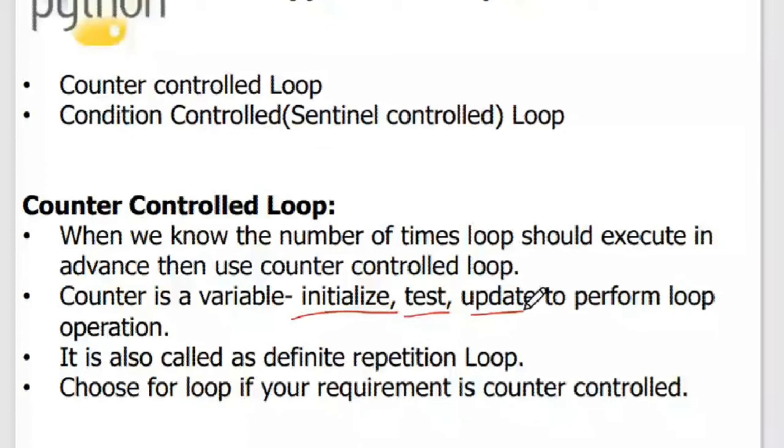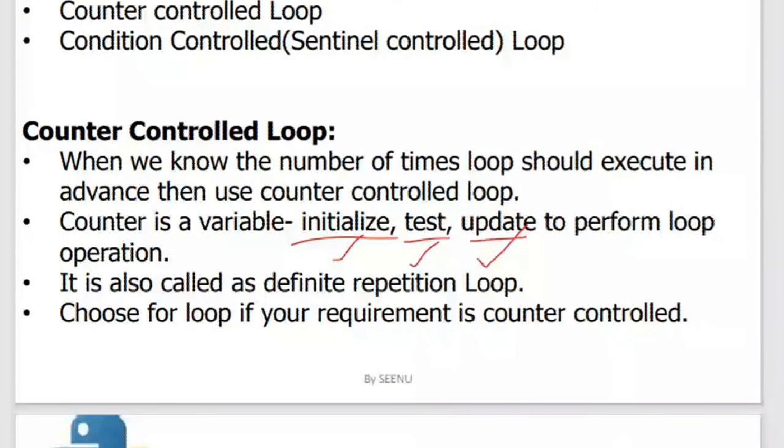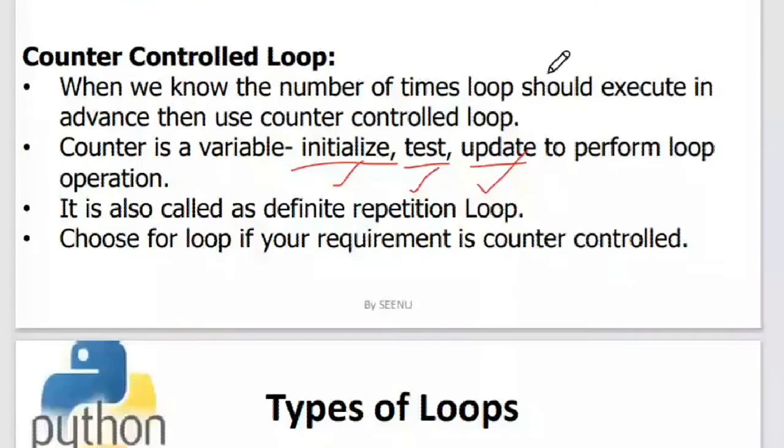The initialization, test of the condition, and updation will take place, and you will know the number of executions. When we know in advance the number of times the loop should execute, for example 5 times, 7 times or 10 times, then we choose counter controlled loops. That's why we say it is a definite repetition loop.